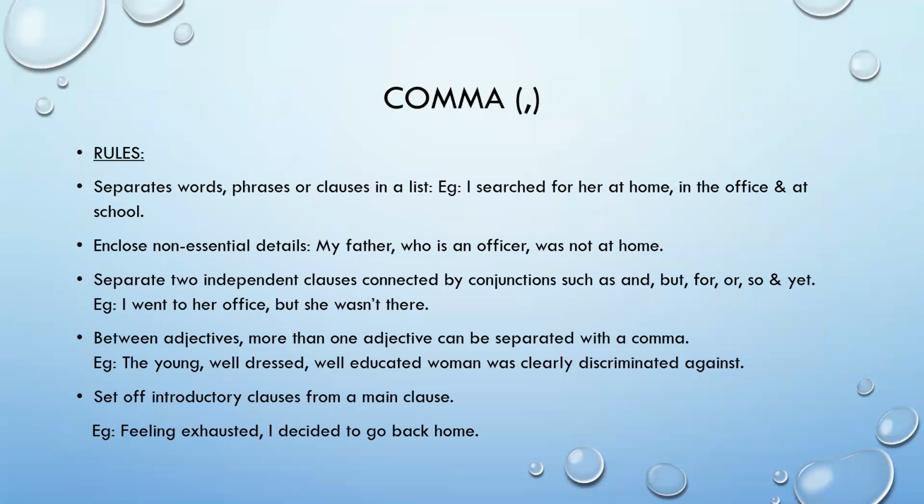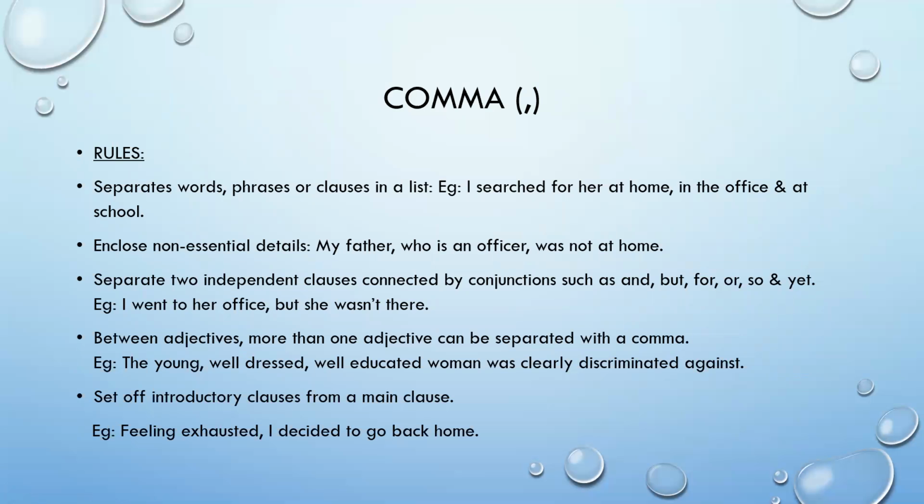Alright, so when we look at the rules of when or where to place a comma, the symbol for the comma is already there. The first rule for a comma is to separate words, phrases, or clauses in a list or in a sentence.